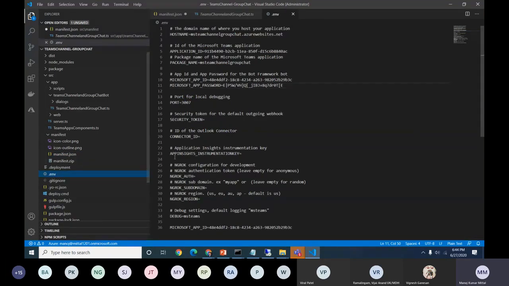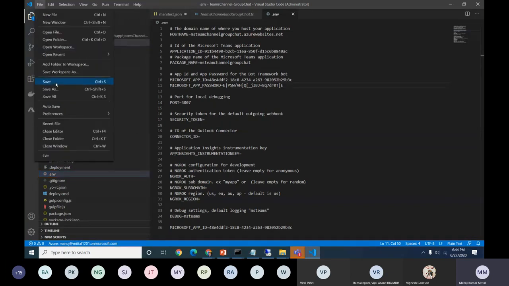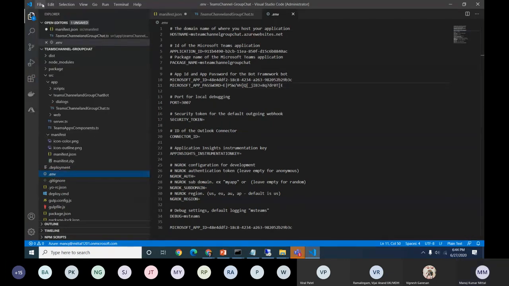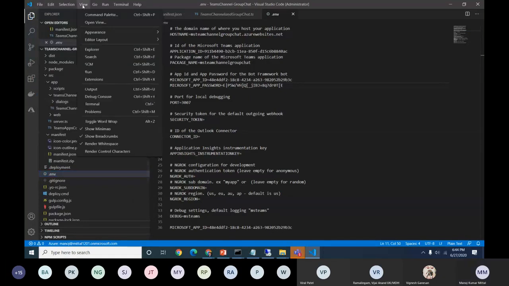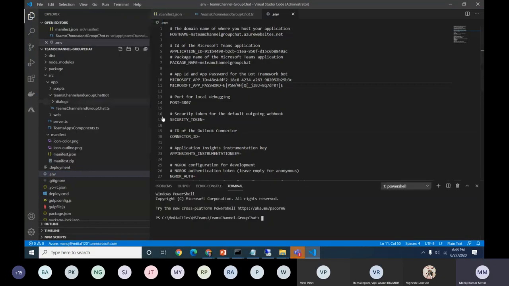Okay, so let me run this section and click on save. Save all. Just go to the view terminal. Here we'll get, I've got ngrok serve.